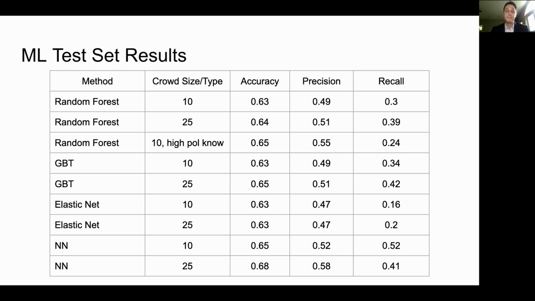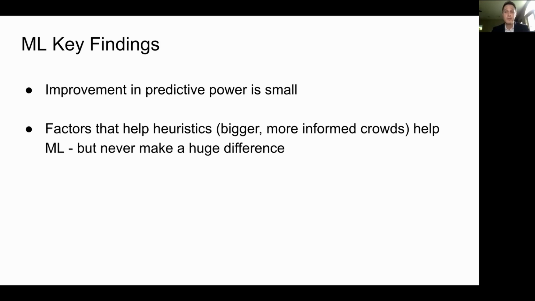So what we're finding, at least, is that machine learning is very limited. The improvement in predictive power is really small. Factors that help with heuristics, like bigger, more informed crowds, they help, but they never make a huge difference. So everything we're seeing so far is that we're not looking at doing much more than 10 percentage points better than what the baseline is. And frankly, that just doesn't seem to bode particularly well for this task of predicting fake news.